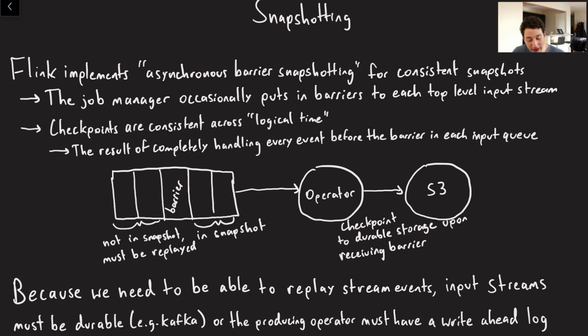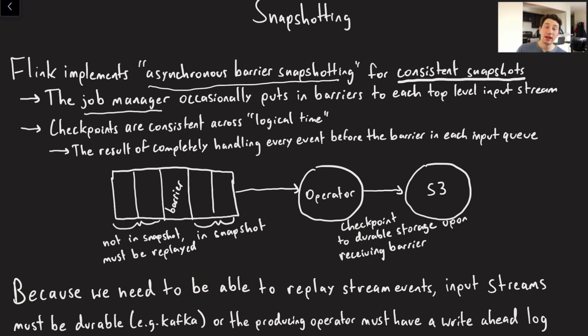This is where Flink employs something known as snapshotting. Flink implements ABS, or asynchronous barrier snapshotting. This is based off something called the Chandy-Lamport algorithm, although it's a little bit easier than that, and I frankly don't feel like reading that full paper, at least right now. But the idea is this is going to generate consistent snapshots where we're seeing the operator state for every single operator at the same exact logical time from the input streams. I'm going to try and explain this as intuitively as possible because it's not simple, but I hopefully have a reasonable way of explaining it. So we're going to see.